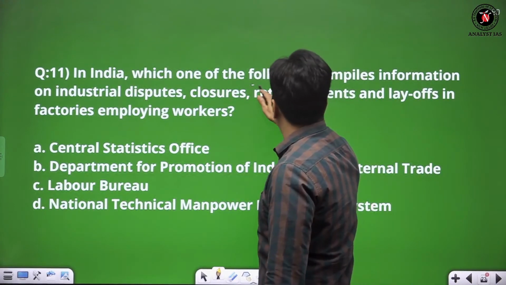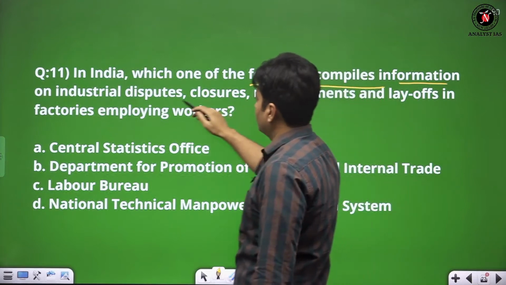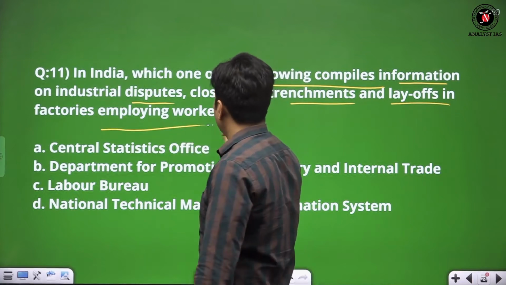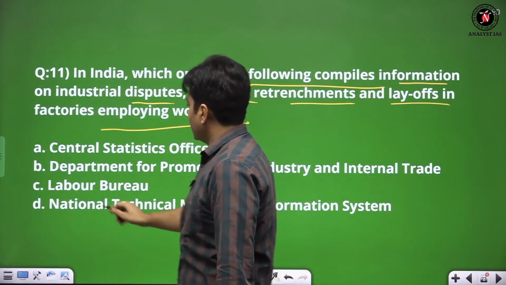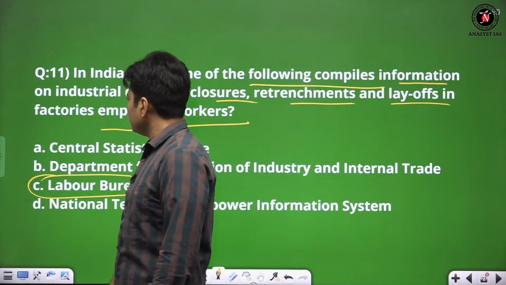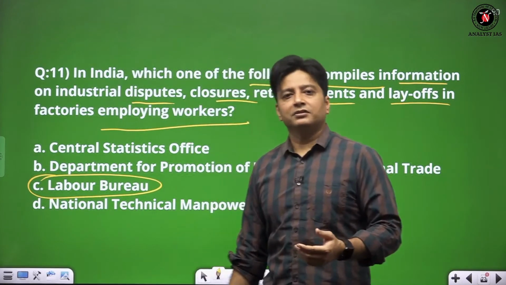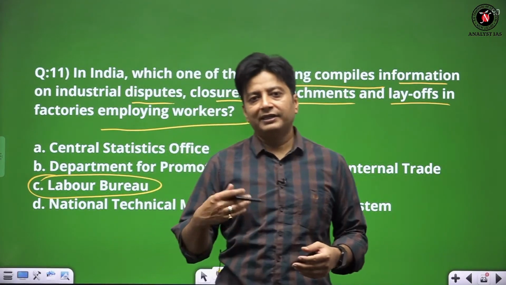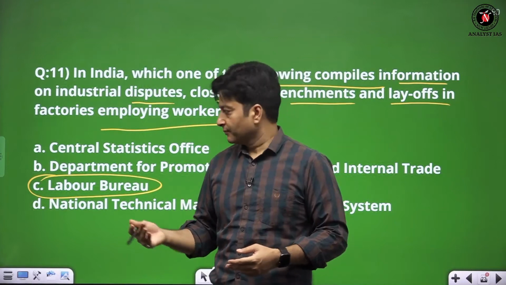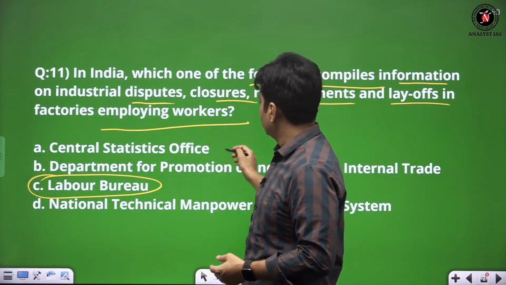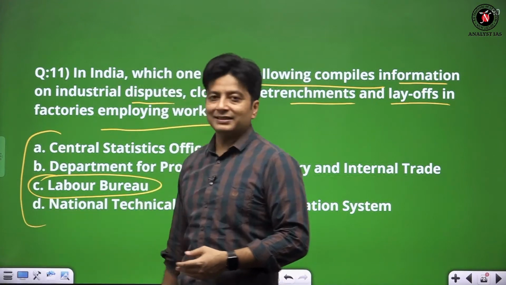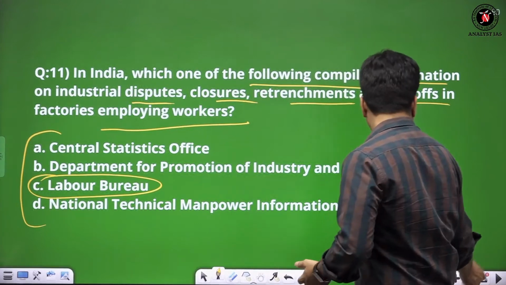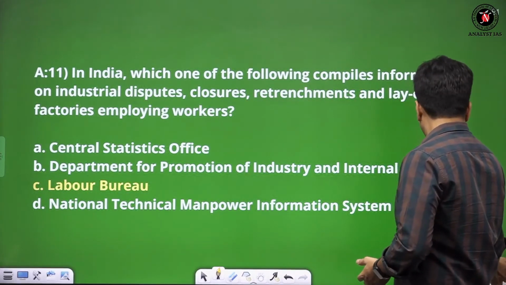In India, which of the following compiles information on industrial disputes, closures, retrenchment and layoffs in factories employing workers? The answer is basically the Labour Bureau. This is a current affairs question, you can say a governance question. But all in all, when you read the newspaper or current affairs, you have to make a note of the bodies and organizations and what functions they are performing. Nothing more is to be told in this. It is a factual question.